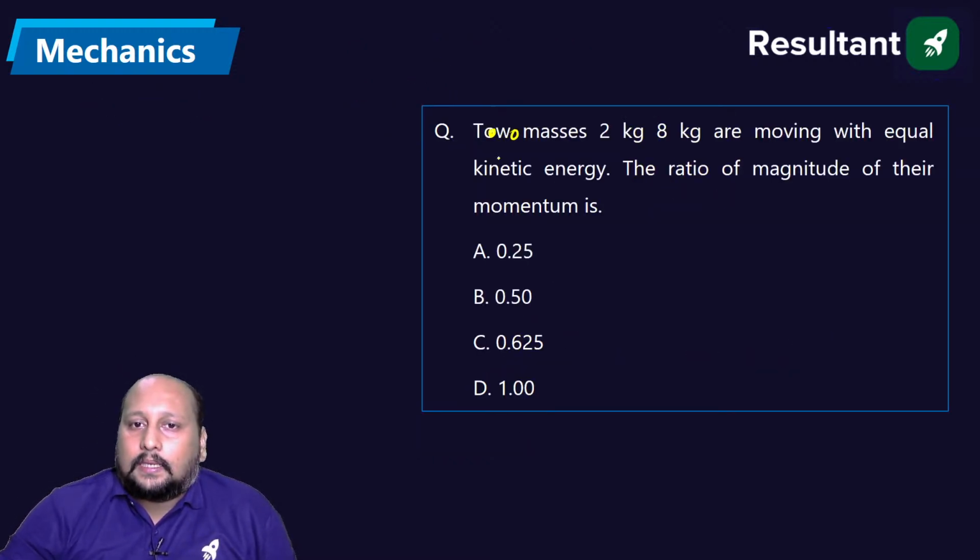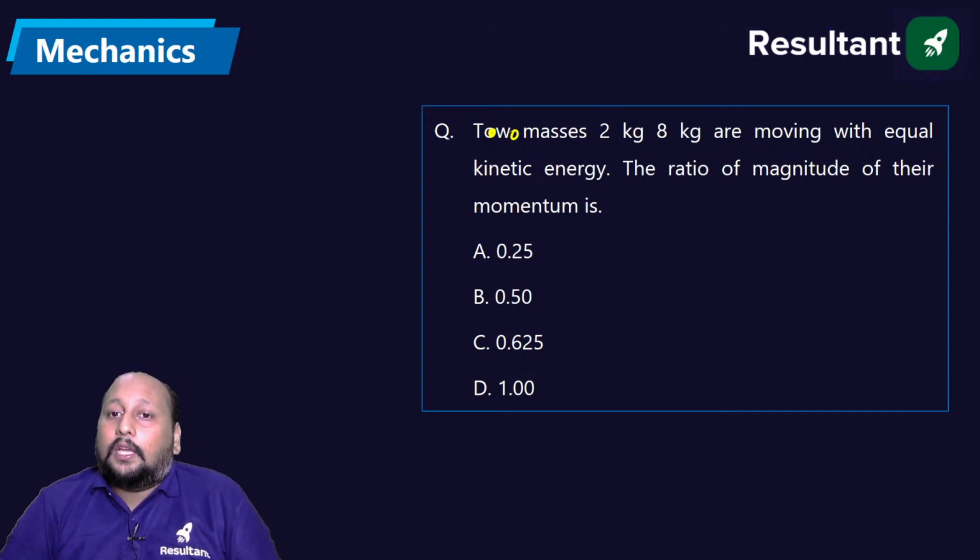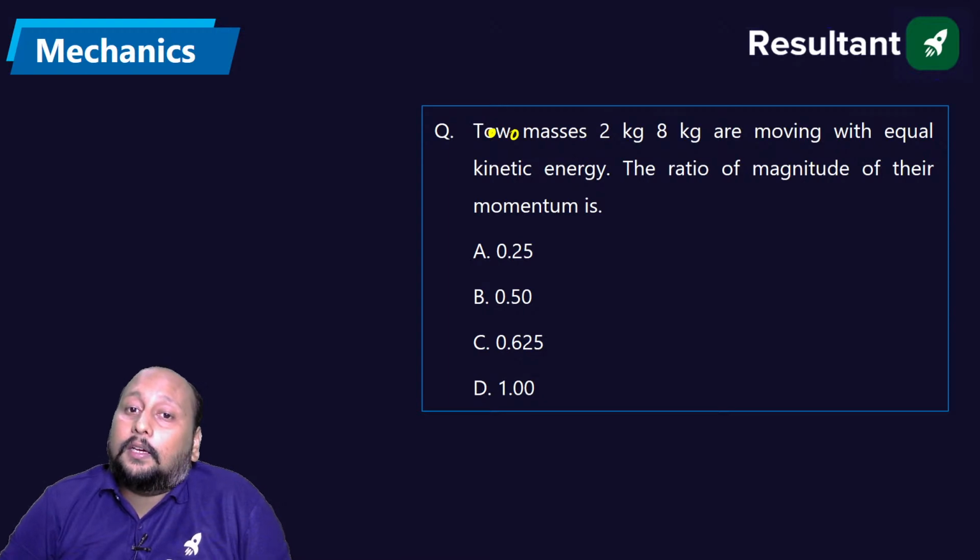Two masses 2 kg and 8 kg are moving with equal kinetic energy. What will be the ratio of their momentum?